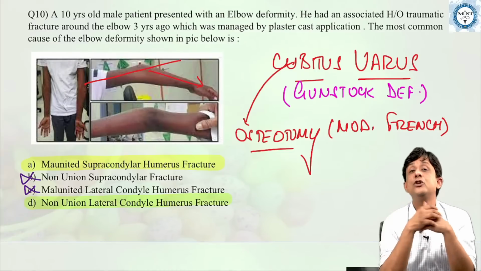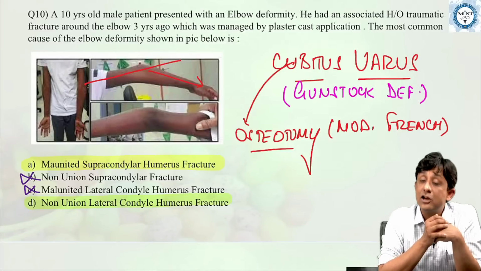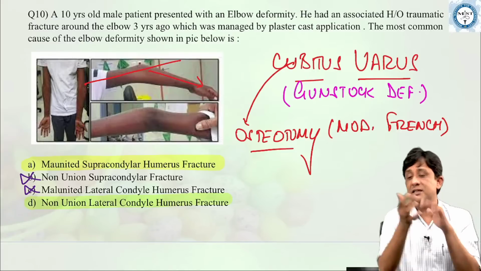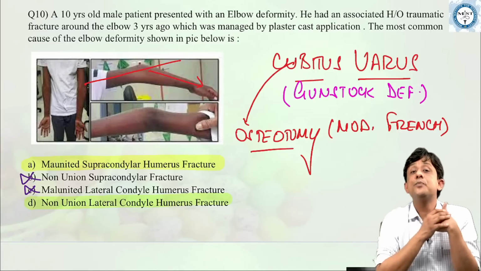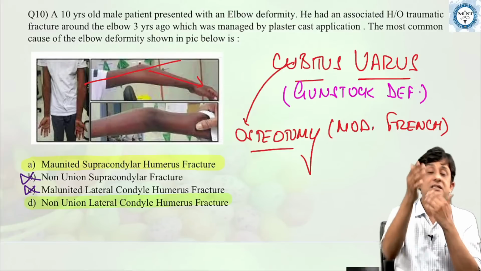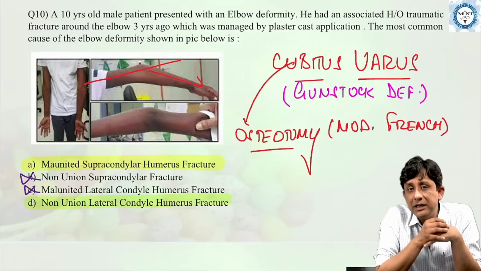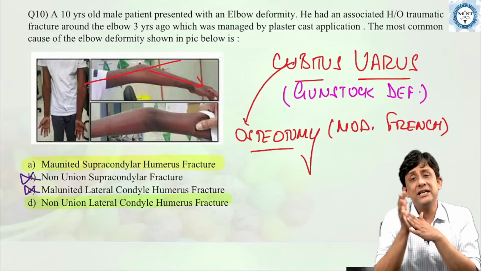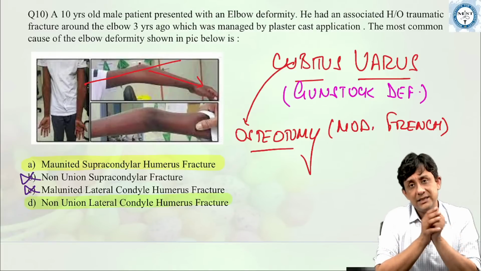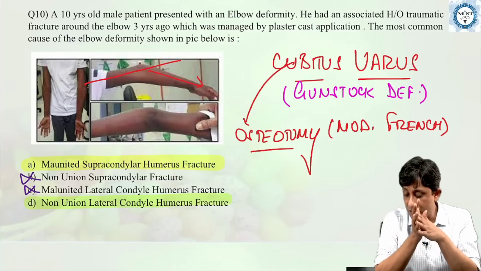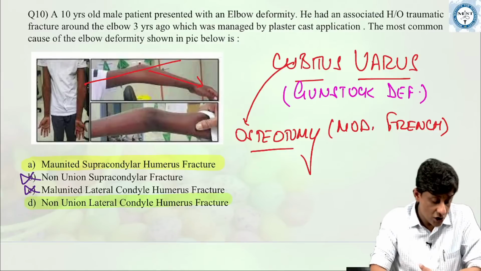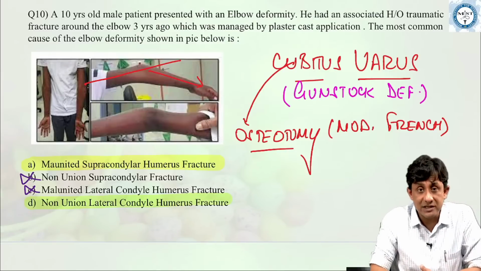Early, as I told you, supracondylar humerus fracture can cause Volkmann's ischemia. In late complications, because of repeated massage, you can have myositis, you can have this gun stock deformity, and in late cases, because of Volkmann's ischemia, you can have a Volkmann's ischemic contracture or VIC. So, these are the various complications as far as supracondylar fracture humerus are concerned.